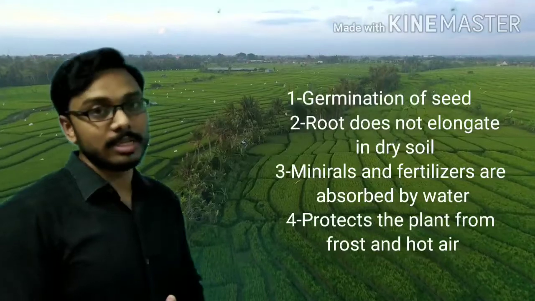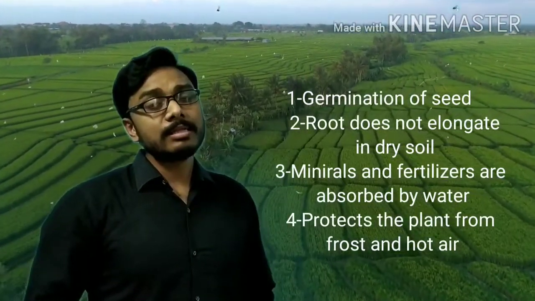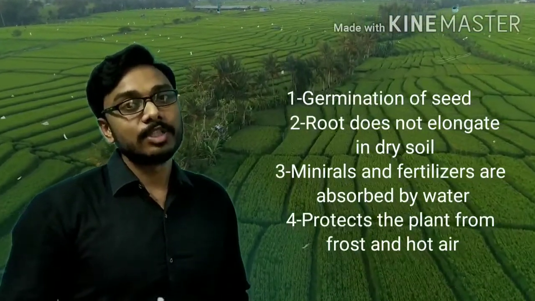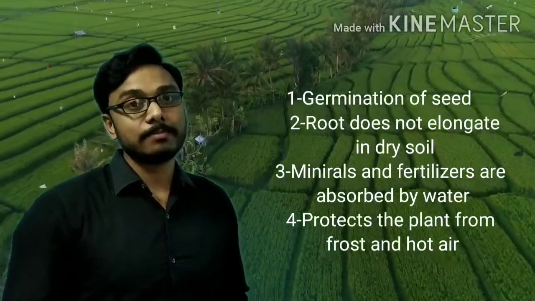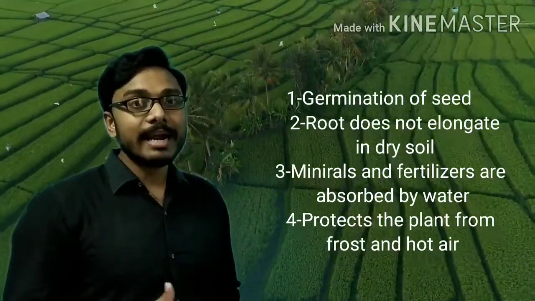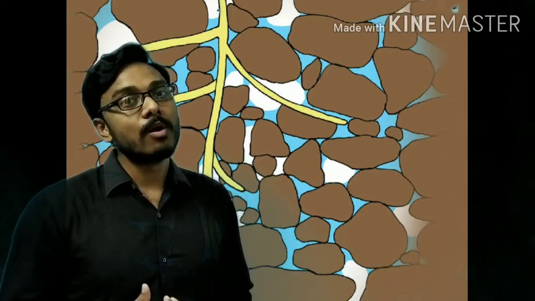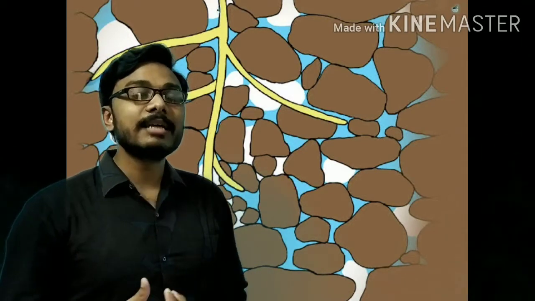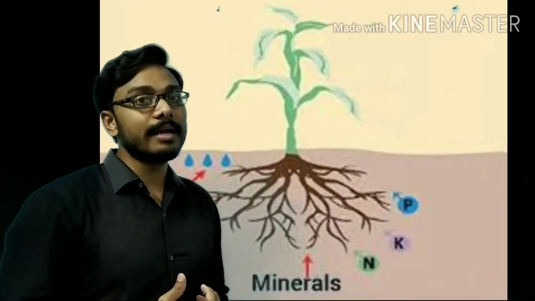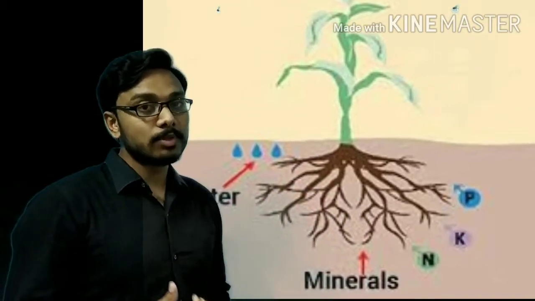The third point says all the minerals and fertilizers present in the soil are absorbed through the roots, and it is absorbed by the process of imbibition, or we can also say osmosis, and that osmosis takes place only when there is a presence of water. So fertilizers and minerals are also taken up by the plants through the absorbing process from the soil.